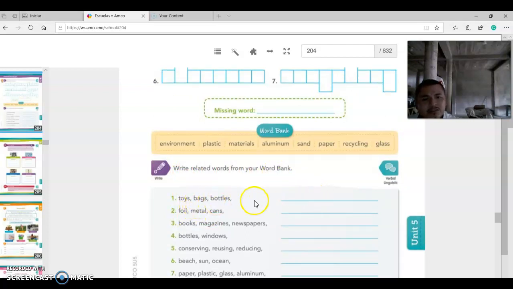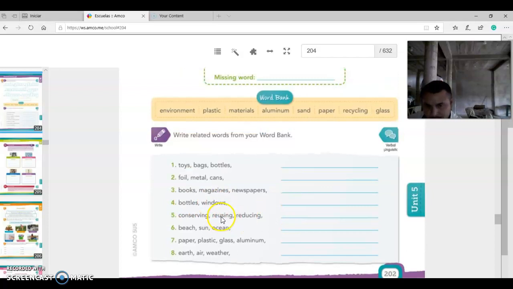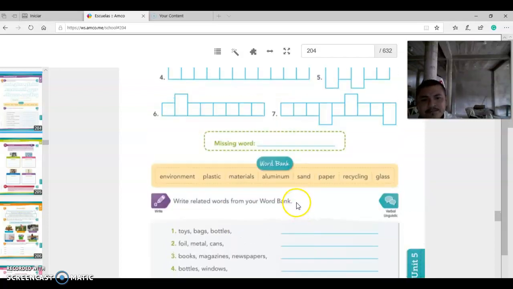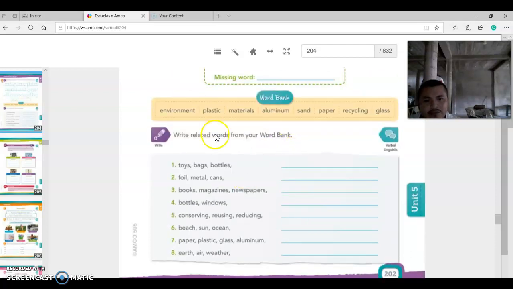Toys, bags, and bottle. What do you think it is? Plastic, yes. Foil, metal, and cans. You need to watch this video again and see it. You see the game that we did? Okay, so find out and you need to write related words from your word bank, okay?